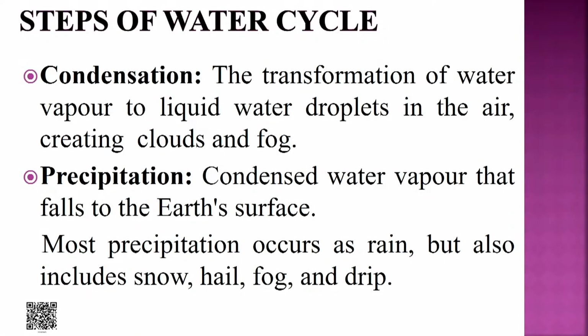The second step is condensation: transformation of water vapor to liquid water droplets in the air, creating clouds and fog. Then precipitation: condensed water vapor falls on the surface, and most precipitation occurs as rain, but also includes snow, hail, fog and drip.